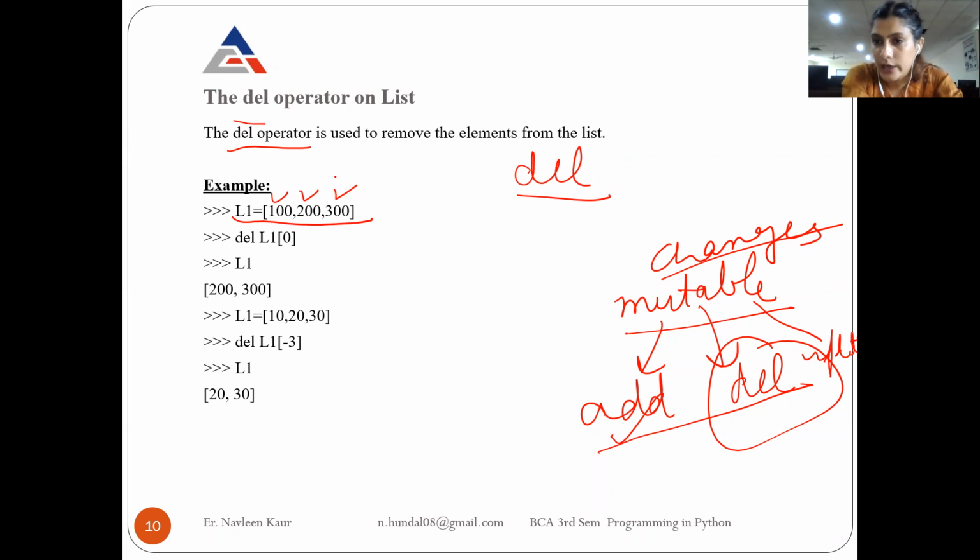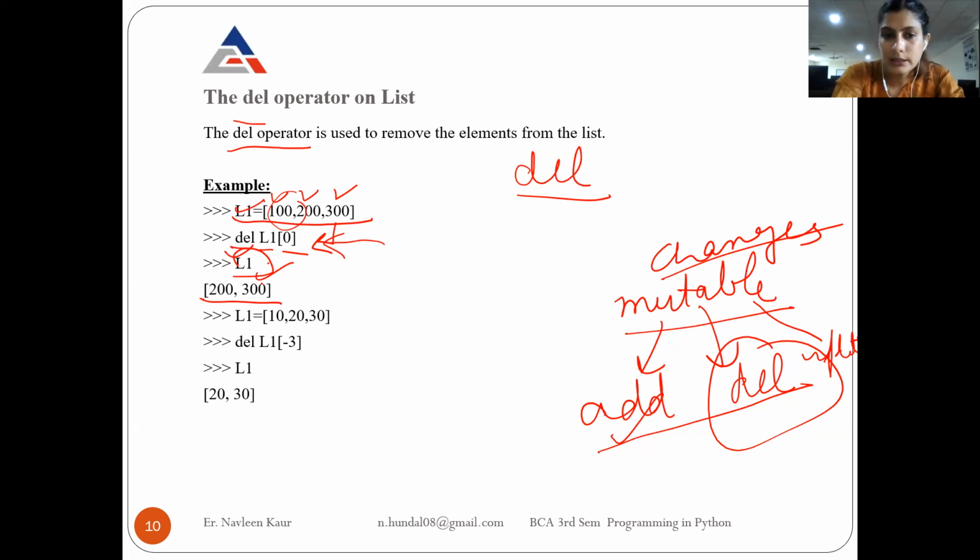Okay. Then how to write del? First of all, you have to write del because you are going to delete. Then you write the name of the list, L1, and which element you are deleting? The 0 index element. So what is this statement saying? It says delete L1's 0th element. So this 100 will be deleted automatically when you press enter. And when you display the list L1 again, you will get only 200 and 300. It means now 100 is deleted.